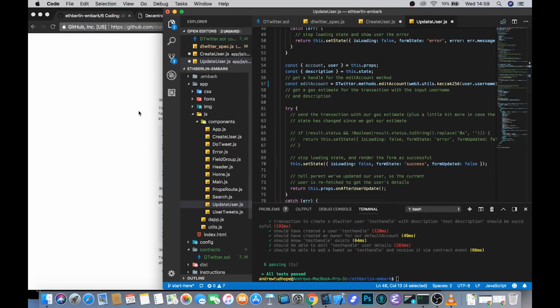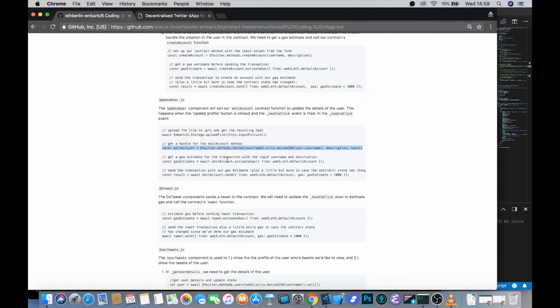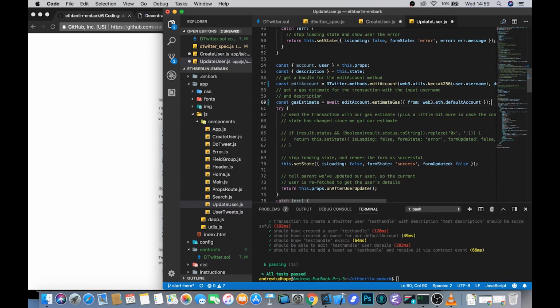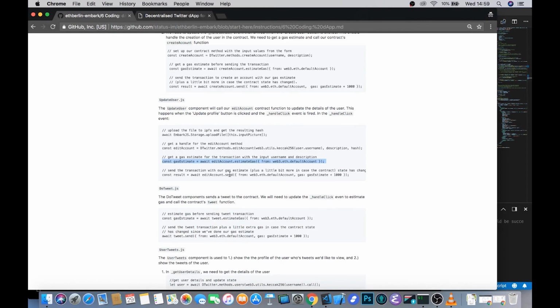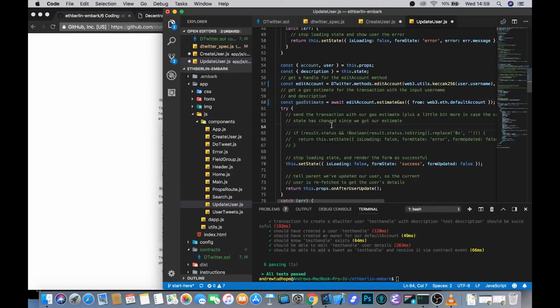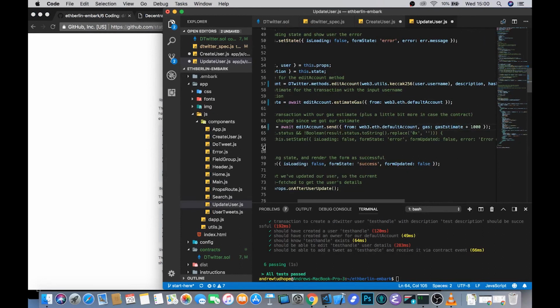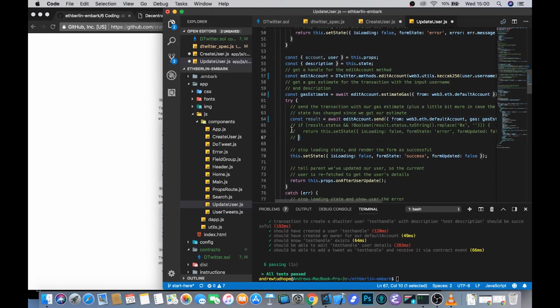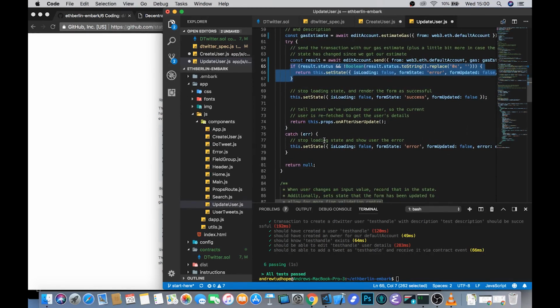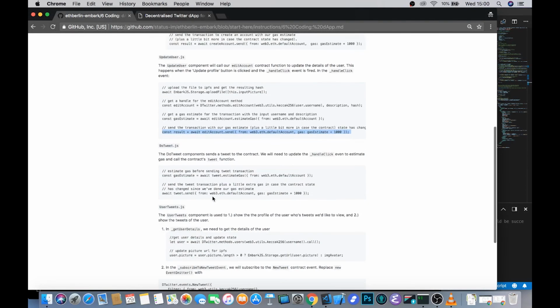In much the same way, we also need to get a gas estimate that we've just discussed. So let's put that in. And then once we've got that gas estimate, we can, in another try catch block, send the transaction that comes along with that. And you can go ahead and just uncomment again this particular conditional to make sure that it's coming from an address, although it's not particularly relevant to what we're doing right now.